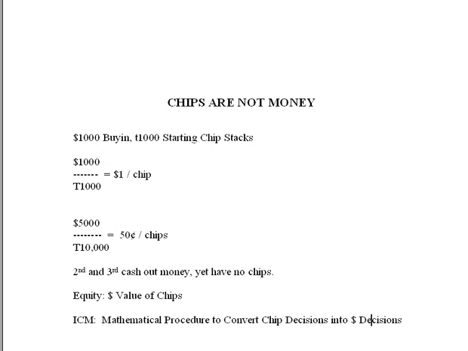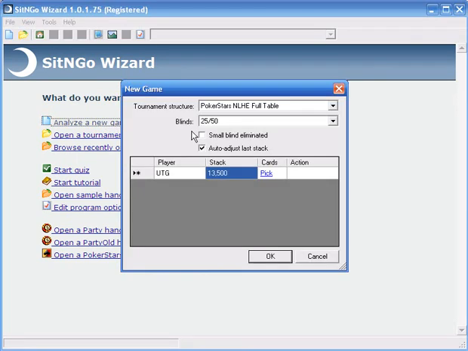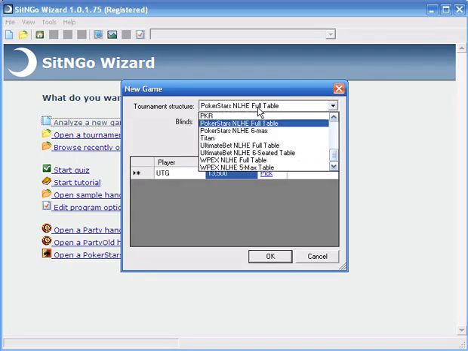So without further preamble, let's take a look at the software of the day, SitNGo Wizard. The first thing we're going to do is look at Analyze a New Game. That will not be the primary way we're going to be looking at these in the future, but it's a good start, and it's going to get us to the main analysis window. So start off by choosing the site that you're interested in.